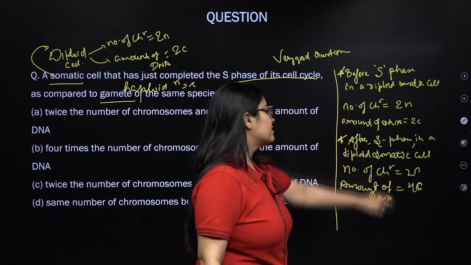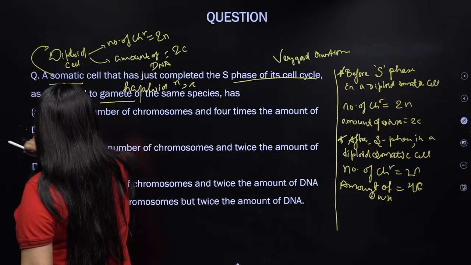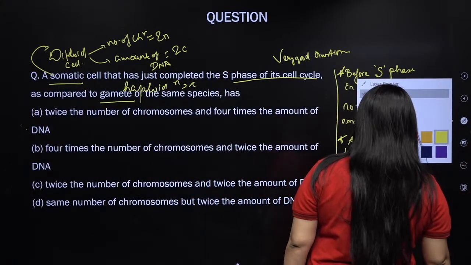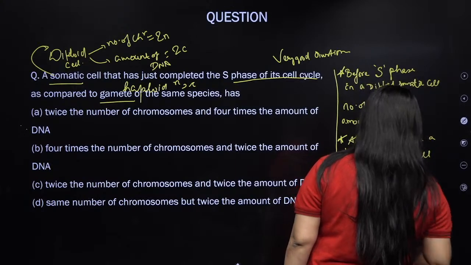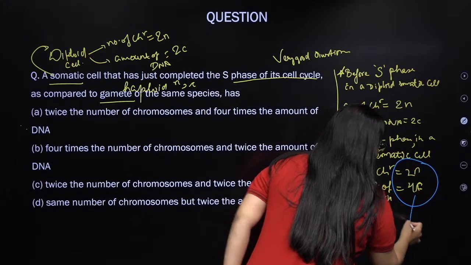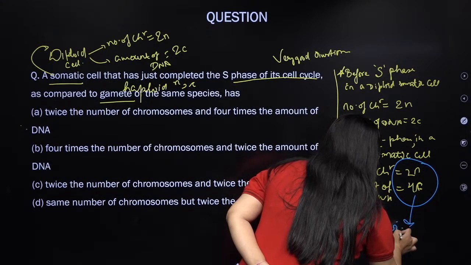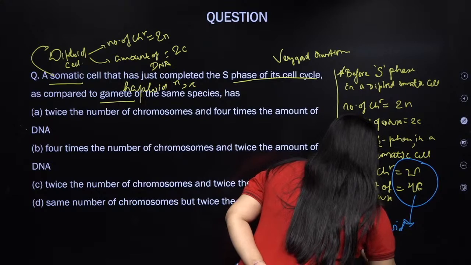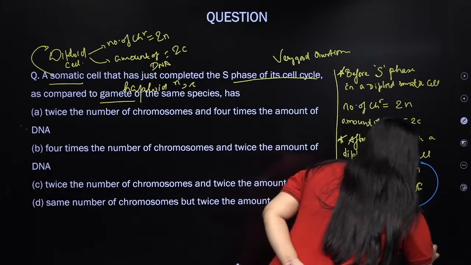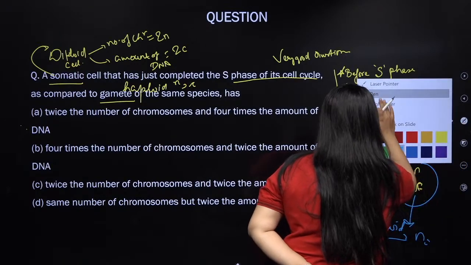Now compare this data. My kids, compare this data. कौन सा कलर दिखेगा इस पे? ब्लू देखना चाहिए. Now compare this data with a haploid cell. तो एक haploid gamete cell में, what is the number of chromosome n and amount of DNA कितना होगा?